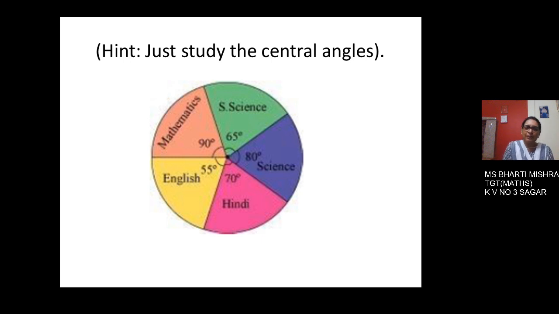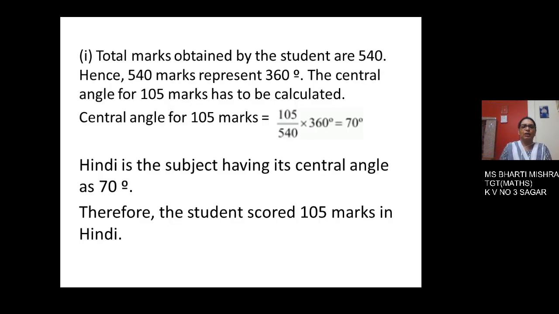Now on the basis of this pie chart, you have to just study the central angles and calculate and find out the answers that we have to find out in the given question. See here, for mathematics you have got 90 degree, for social science it is 65 degree, for science it is 80 degree, for Hindi it is 70 degree and English it is 55 degree. So let us calculate. In the previous question we had calculated the central angle on the basis of the fraction, and now we will calculate the numbers.